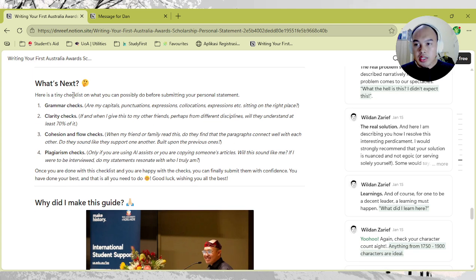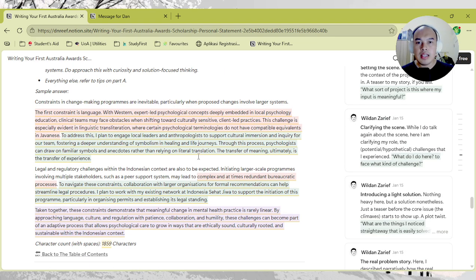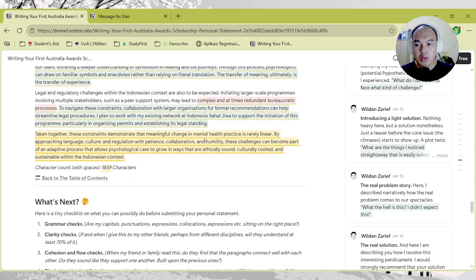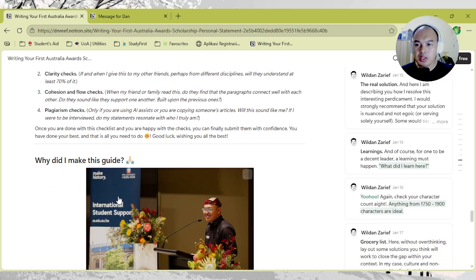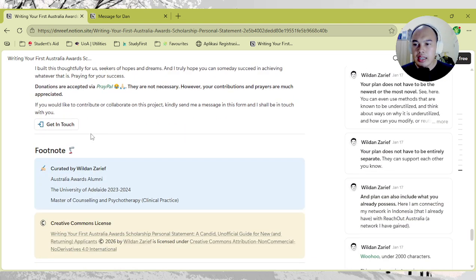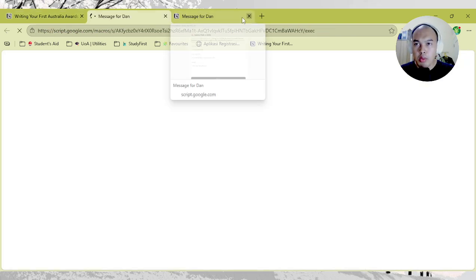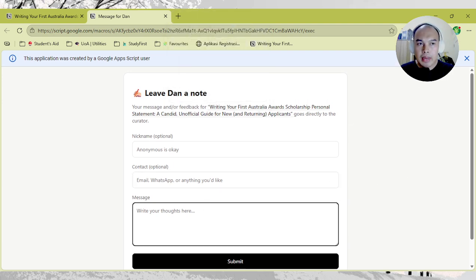Also, there are a couple of tips that you can follow after finishing your personal statement. The personal statement itself has a couple of steps that you can do to keep improving, for example, grammar checks, clarity checks, and cohesion checks and whatnot. And if you need any feedback or you want to get in touch with me, always click this button. It will take you to the same portal as before, and you can leave your contact here for me to get back to you, right?